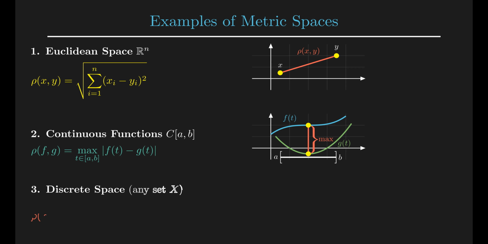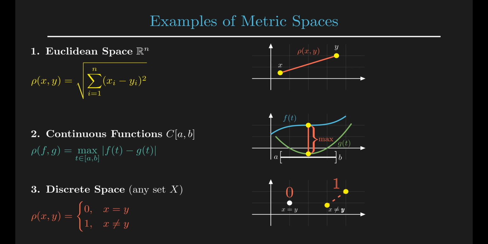Example 3. The discrete metric. In the discrete metric, the distance between x and y is 0 when x equals y, and the distance is 1 when x and y are different. This creates a simple but valid metric on any set.